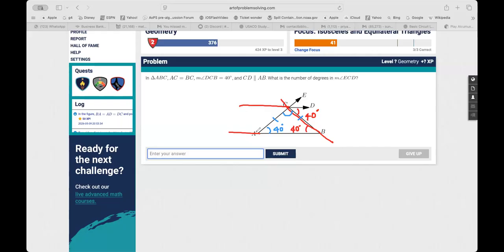This is the problem. You assume that is 90. This is 100. You see? If this is 100, this is 40. This is a straight line which forms a linear pair. So this has to be 40. Make sense? I did it in a different way.